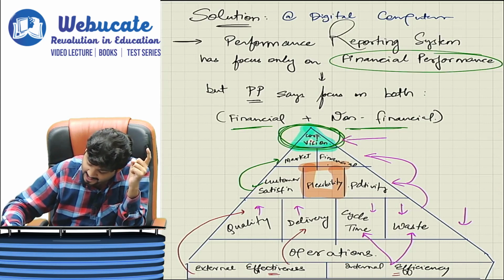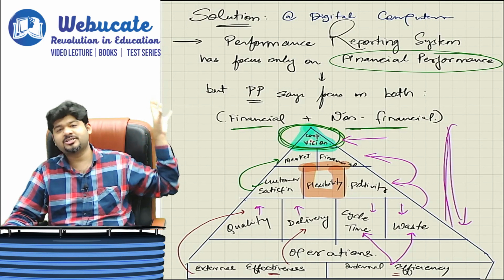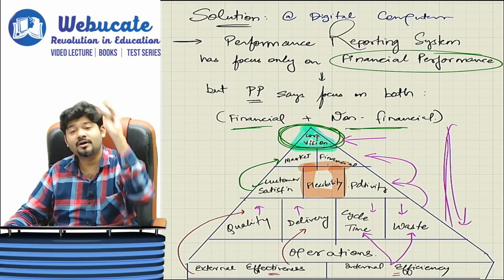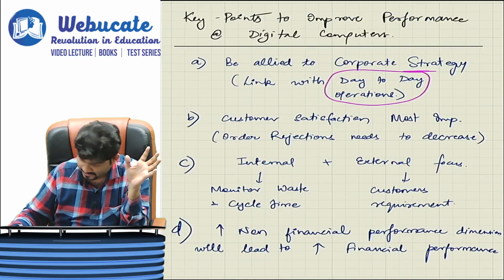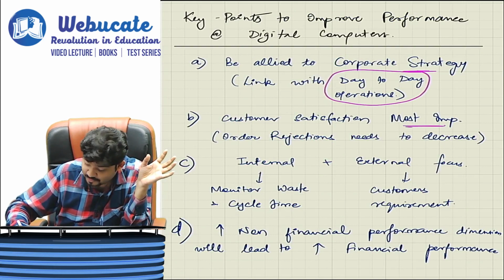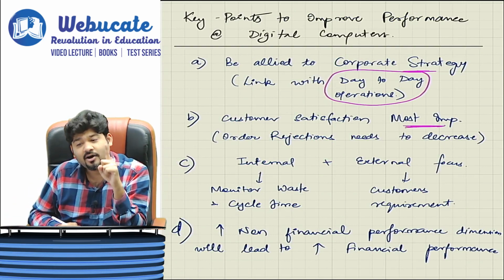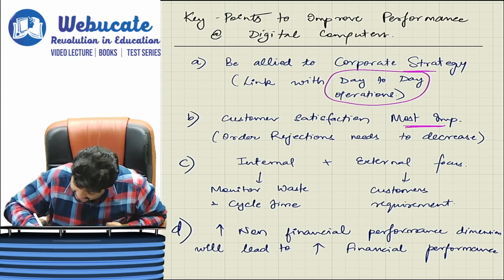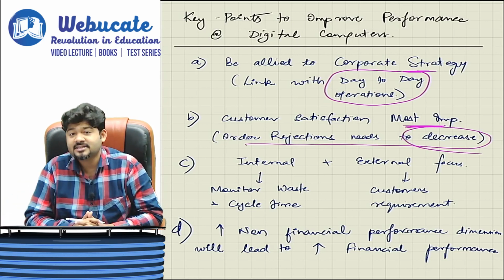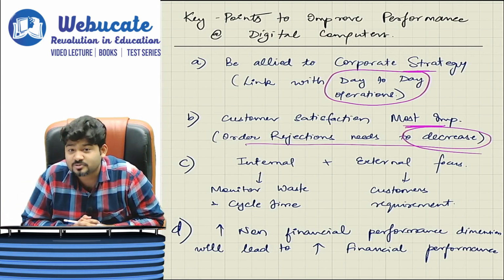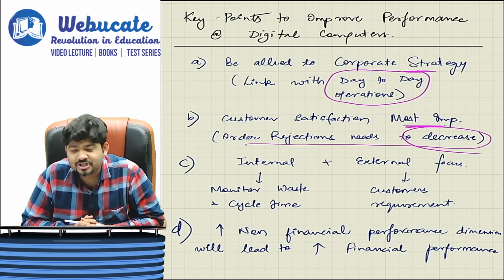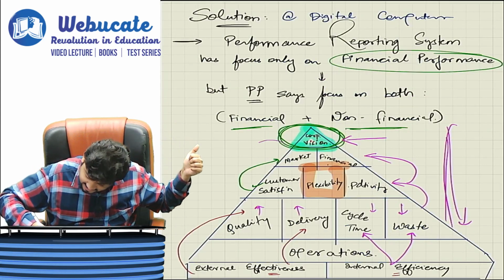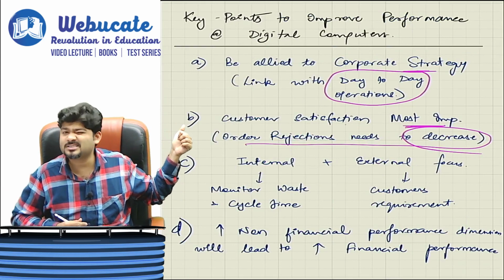Your corporate vision has to be linked with your day-to-day operations, be it cycle time, waste management, quality in products, or delivery time. Then customer satisfaction, most important. Why did orders get rejected? Because the customer was not happy. So order rejections need to decrease, and this is very important for us to manage. So customer satisfaction is most important. See here, corporate vision getting indirectly linked to customer satisfaction.